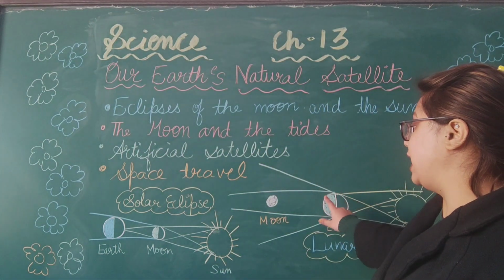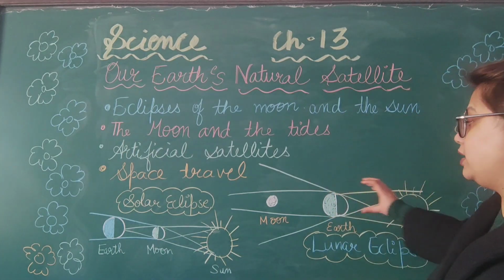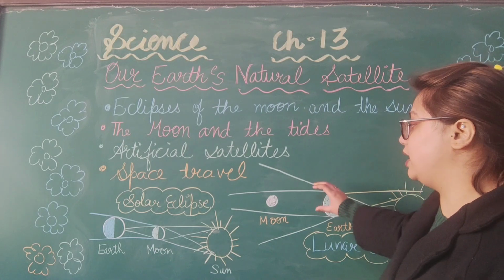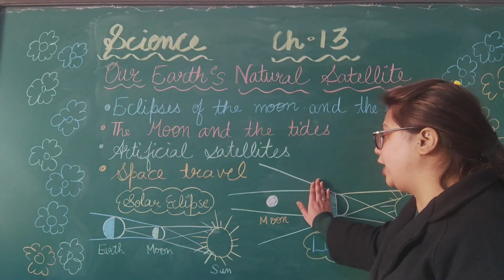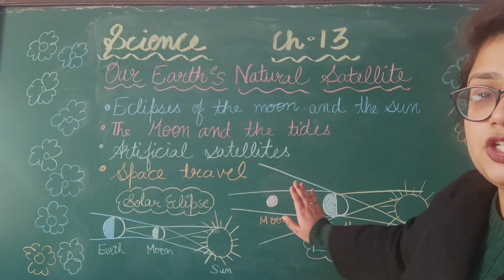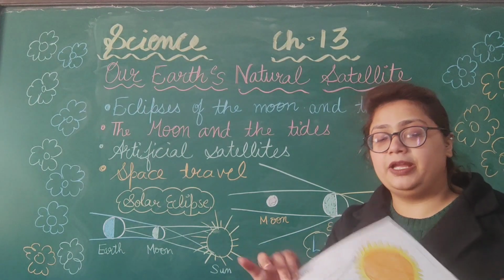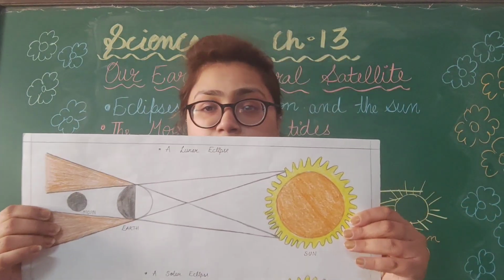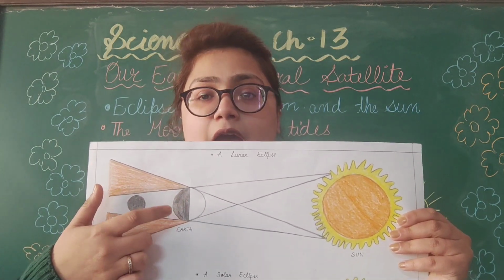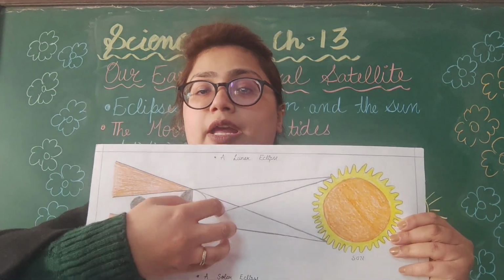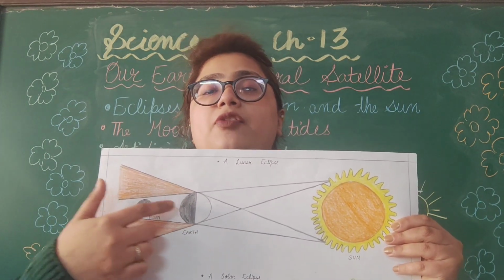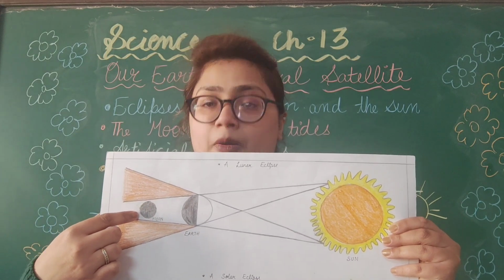We will find that when the earth is blocking the sunlight, the shadow of the earth will form on the moon. The sunlight is coming from here and there is the earth, and the earth is blocking the sunlight. It is an opaque object, so it will form a shadow on the moon.